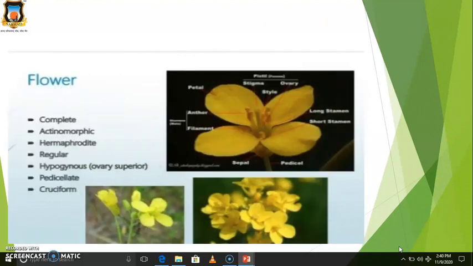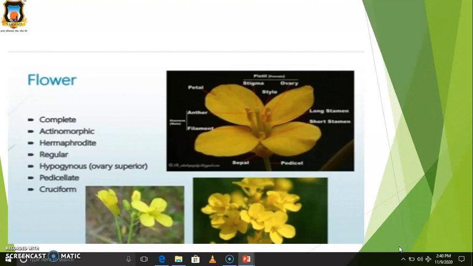Then flowers. The flowers are complete, meaning calyx, corolla, androecium and gynoecium are present, that is, all 4 essential whorls are present. That's why these flowers are called complete flowers. They are actinomorphic. Actinomorphic means they are radially symmetric, meaning the petals are in equal halves. Then they are hermaphrodite.